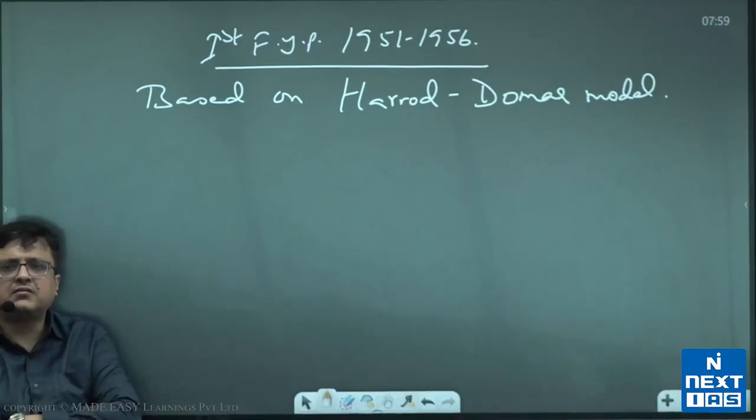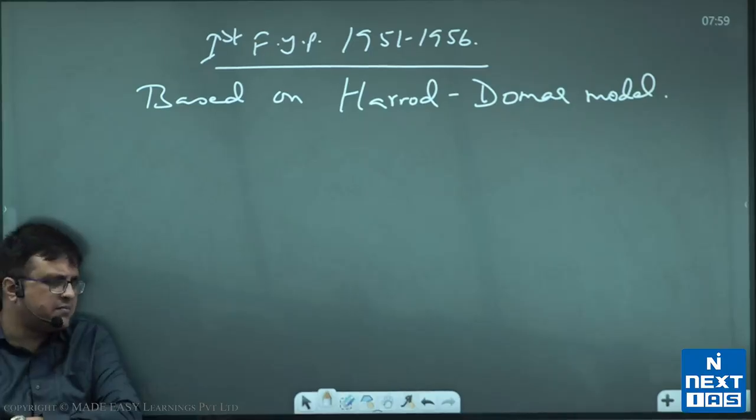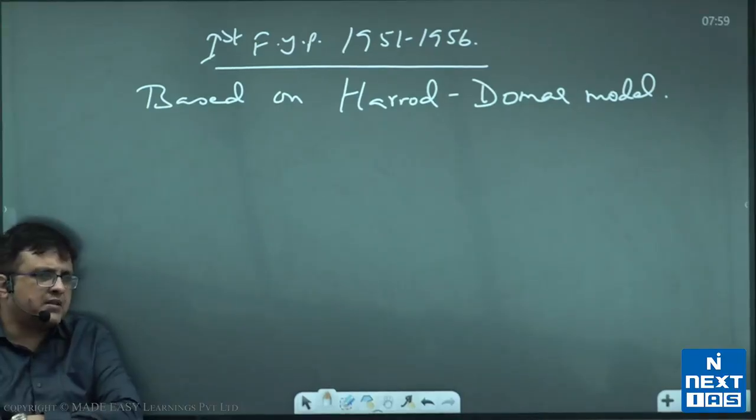growth rate of 2.1% per annum, and achieved slightly more than 4% per annum.